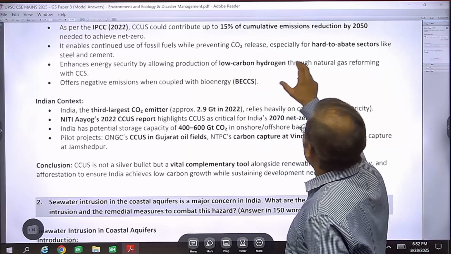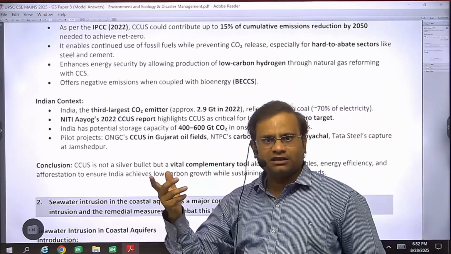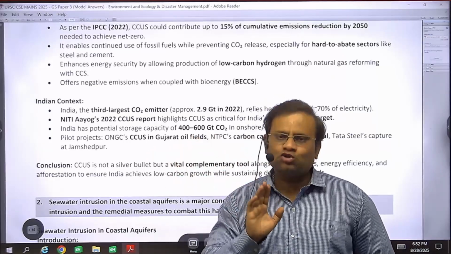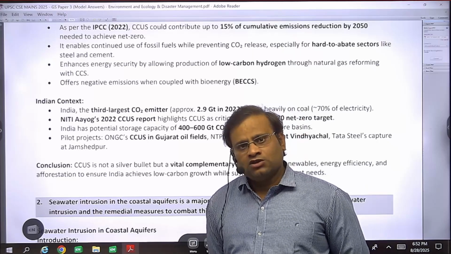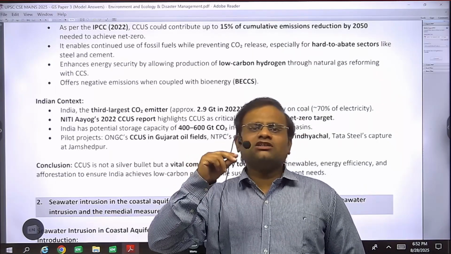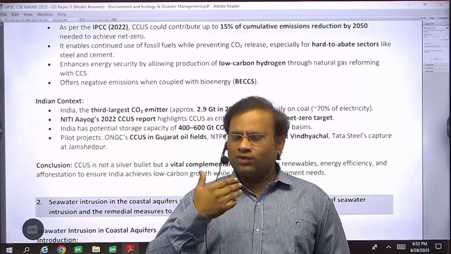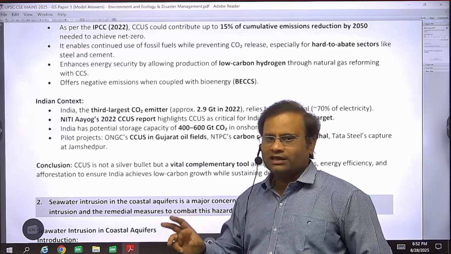Moreover, some hard to abate sectors like steel and cement. Hard to abate sectors means those which we cannot undermine, which we cannot stop in the short run, they will continue to work, like cement production. So we cannot expect that we can substitute cement production in the near future. So we will continue to produce cement, and in these sectors also it will be very helpful.